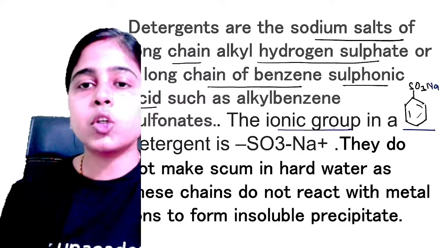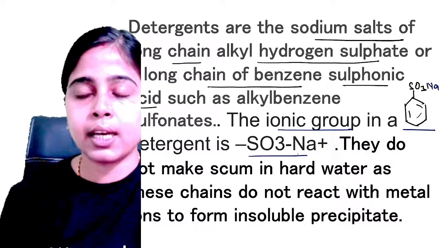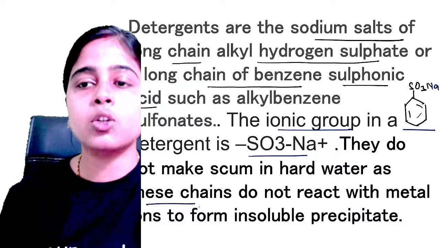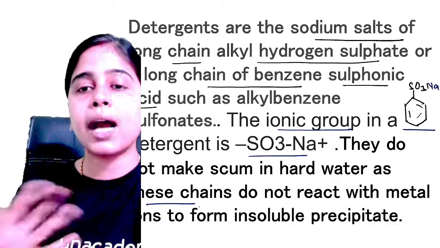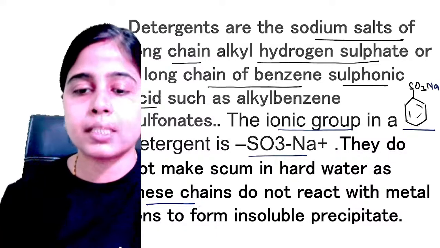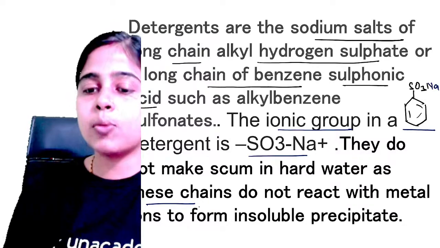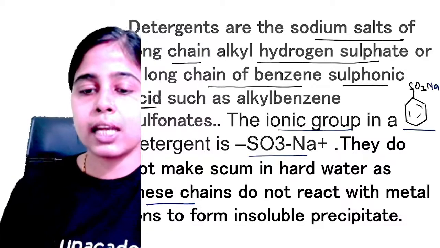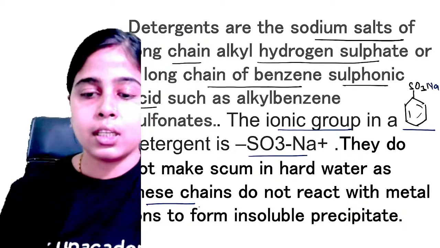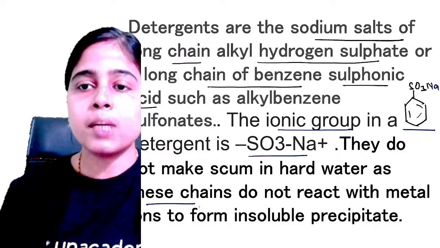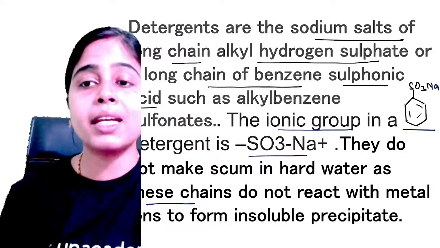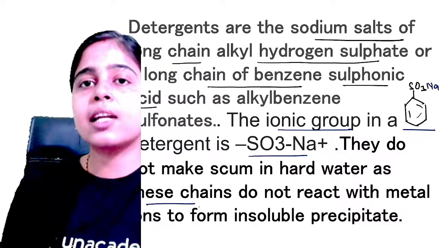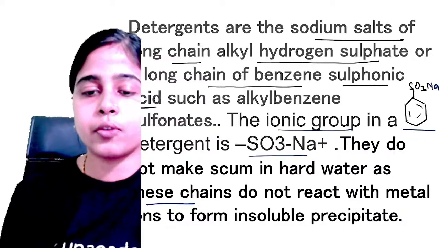So the ionic group that is present in a detergent is SO3-Na+. So they do not make scum in hard water. Why? Because these chains do not react with the metal ions, calcium and magnesium, to form insoluble precipitate. Clear? So detergents are more soluble in water than soap, and they are unaffected by the hardness of water because their calcium salts are soluble in water. They do react with the metal ions, but whatever salts they produce are soluble in the water. So scum is not produced in case of detergents.